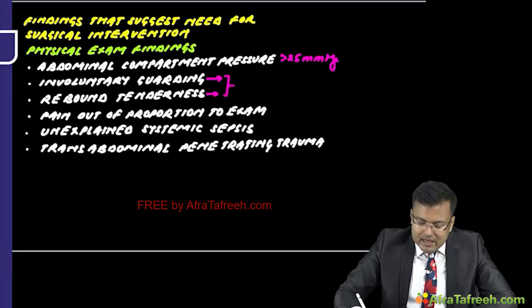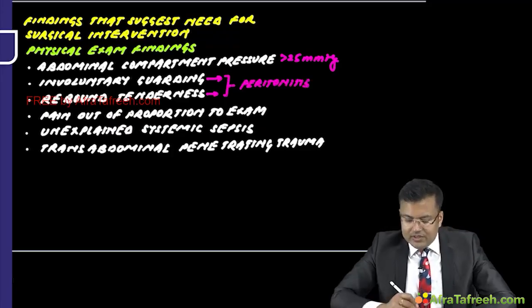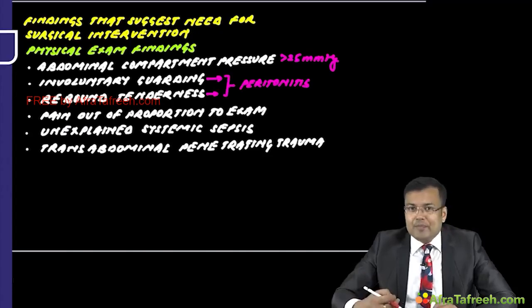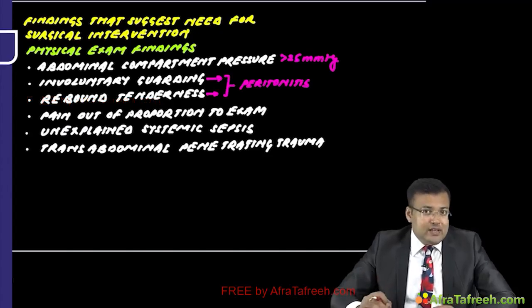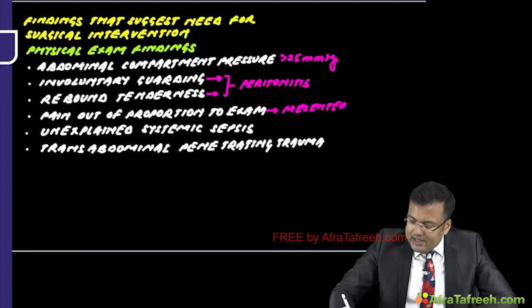These findings are present in patients who are having peritonitis, and obviously we have to go for surgical intervention. Whenever there is pain out of proportion to exam, it is usually seen in patients of mesenteric ischemia. In these cases also early intervention is required.